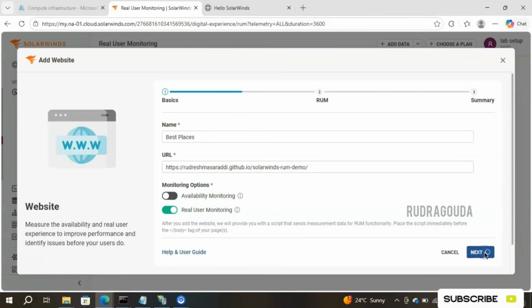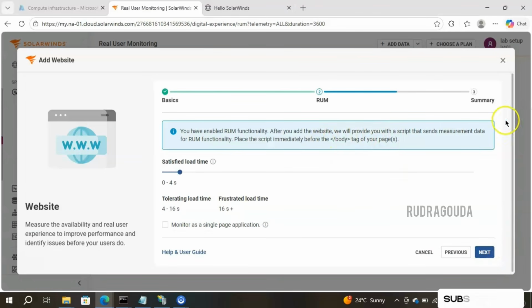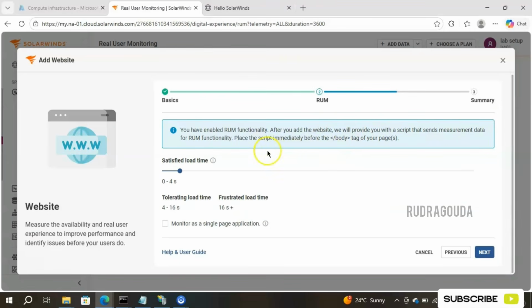Now I'll go and click on next, and this is the main page. Here they have mentioned some values. So our website will be considered satisfied, or working well, if the value is between 0 to 4 seconds. And if the value is between 4 to 16, then it will be considered a tolerating load time. Suppose it is more than 16 seconds, then it is a frustrated load time.